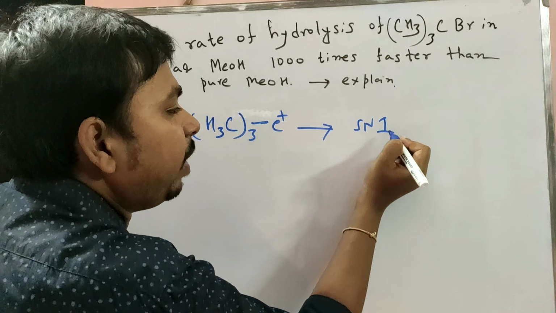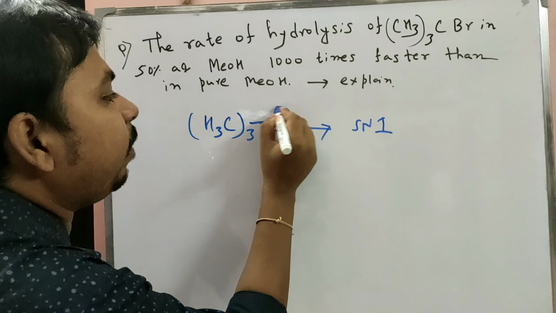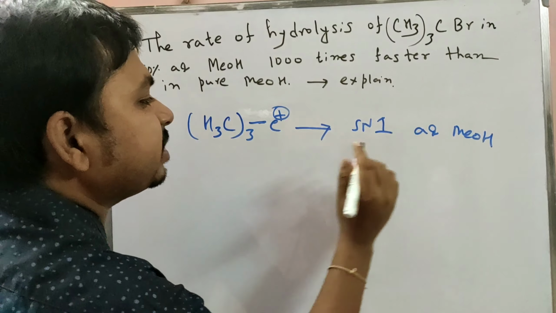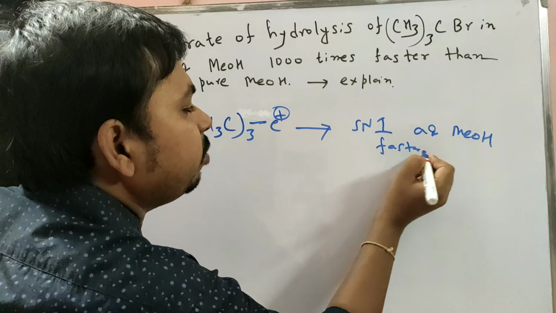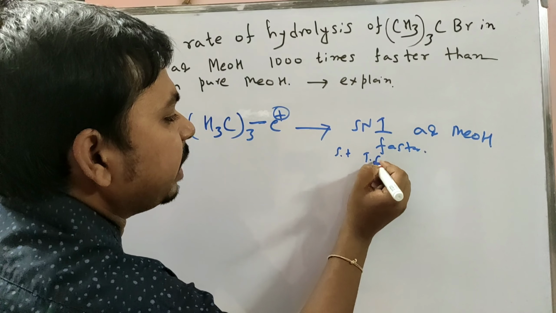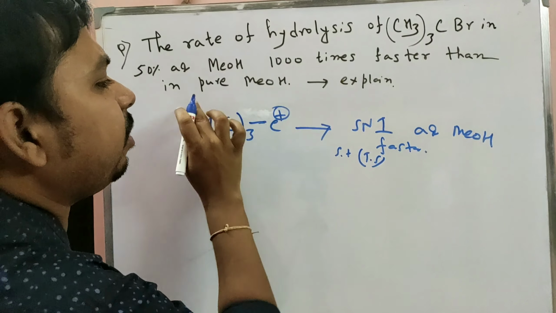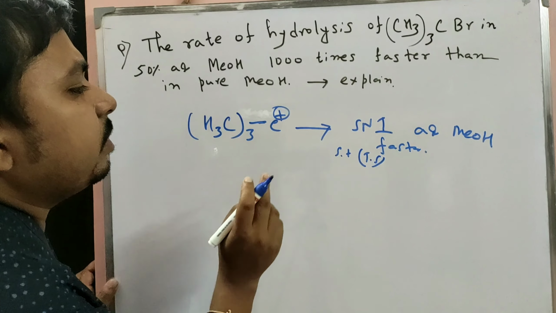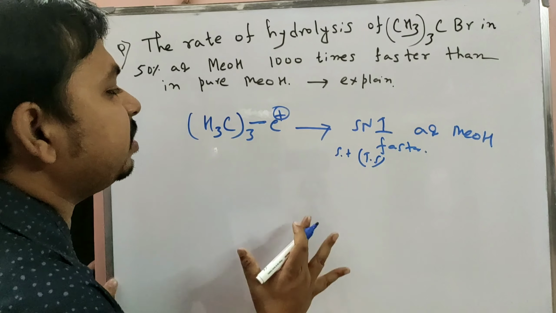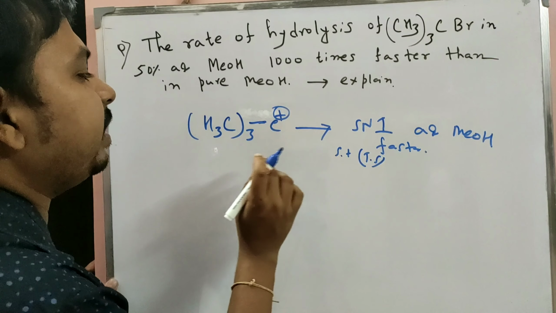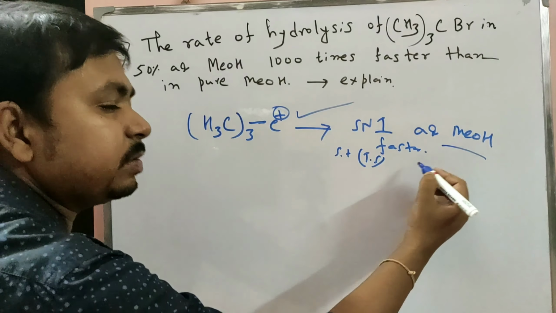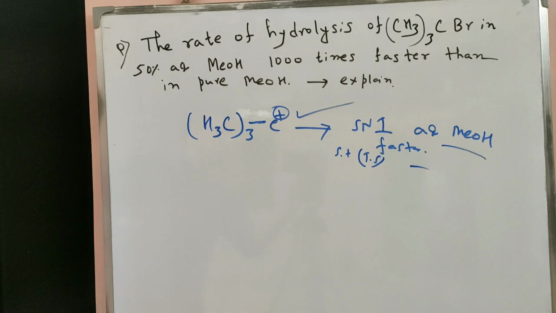This is an SN1 pathway. In an SN1 pathway, in aqueous methanol solvent the reaction rate is faster due to the stabilized transition state. But in the second case, pure methanol, the reaction does not get a faster rate because the transition state is not stabilized, whereas the carbocation is more stabilized, so the reaction is faster in aqueous methanol.